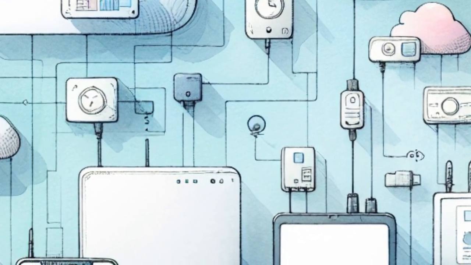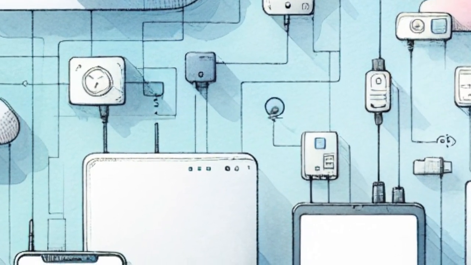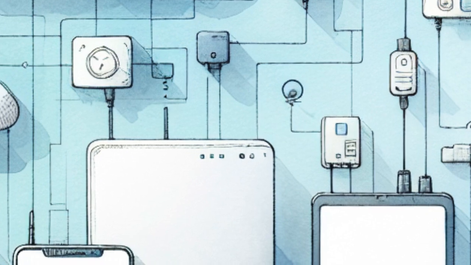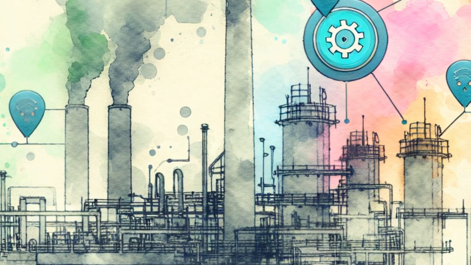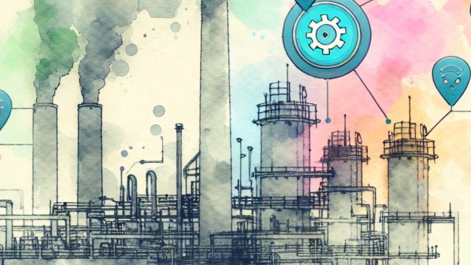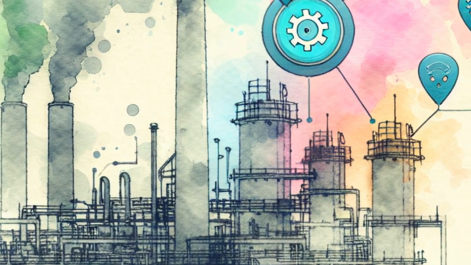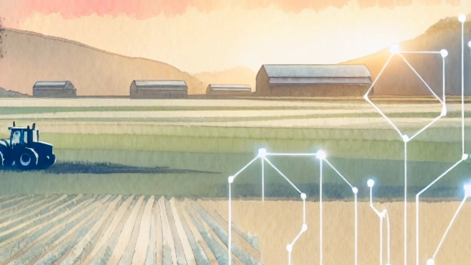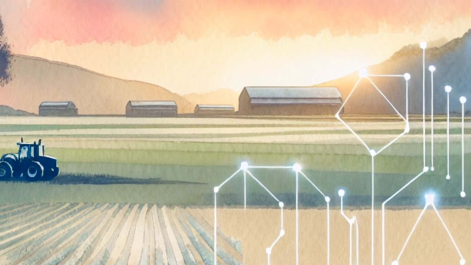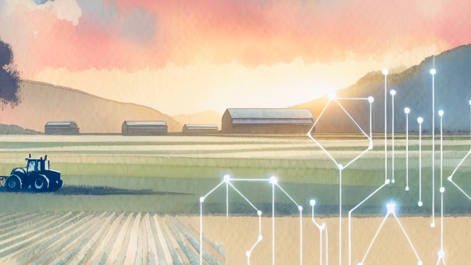Real-world use cases. Healthcare: wearable EEG monitors detect irregular heartbeats instantly. Industrial AI: sensors analyze machine vibrations to predict failures before they happen. Smart agriculture: AI-powered soil sensors optimize irrigation and reduce water waste.